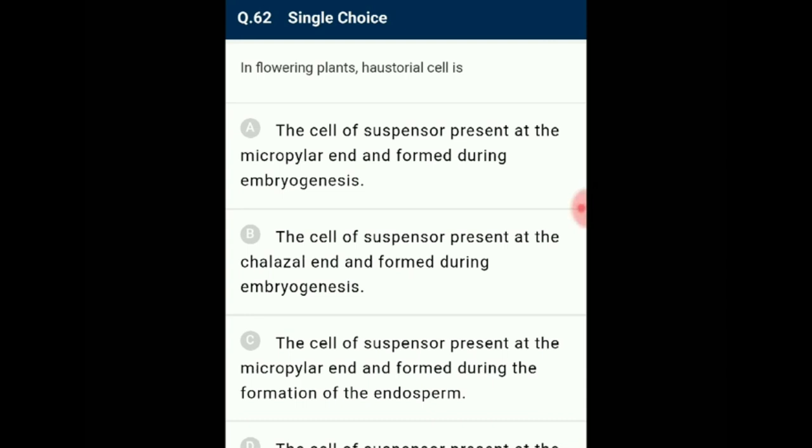The basal cell divides by transverse divisions to form a 6 to 10 celled long filament-like structure called suspensor. The main function of the suspensor is to push the developing embryo into the food-laden endosperm to provide nutrition. The micropylar cell of the suspensor swells up and is known as the haustorial cell. So the answer for this question is option A. The cell of the suspensor present at the micropylar end and formed during embryogenesis.